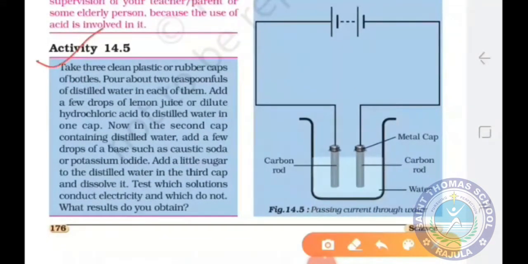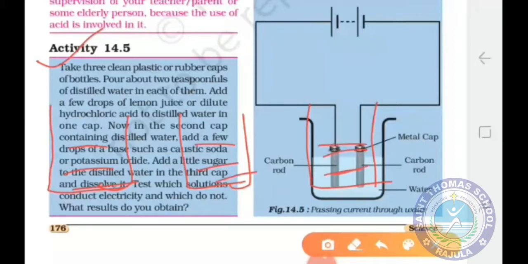Students, in this activity, you have to take 3 plastic caps. In these plastic caps, you have to take distilled water. In the first plastic cap, you have to add a few drops of lemon juice, or you can take dilute hydrochloric acid. In the second cap, you have to add a base like caustic soda, and in the third plastic cap, you have to add sugar. And you have to check the conductivity of these 3 liquids.